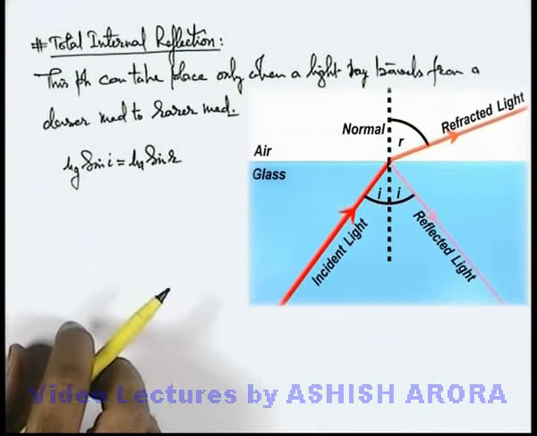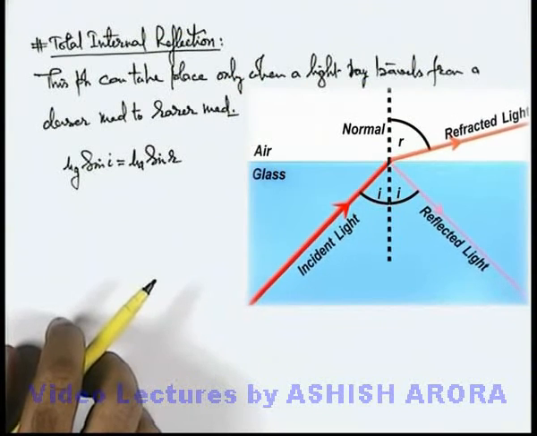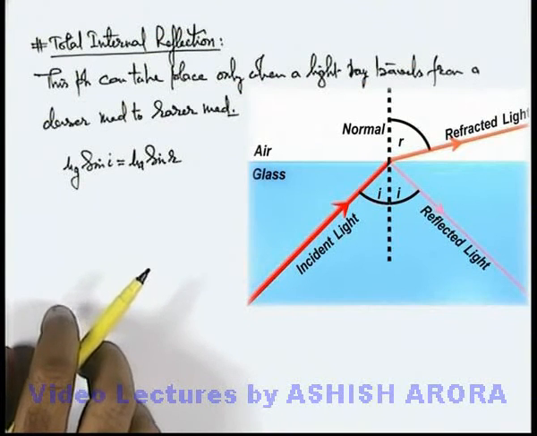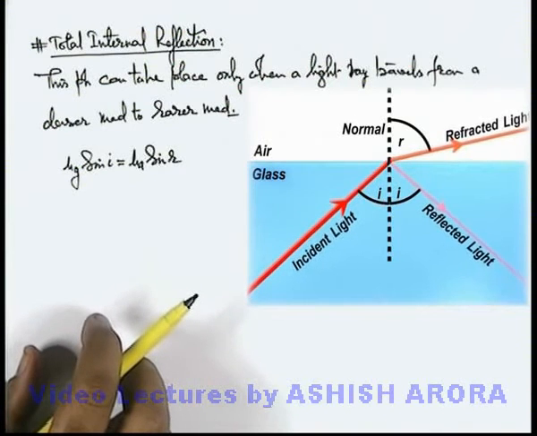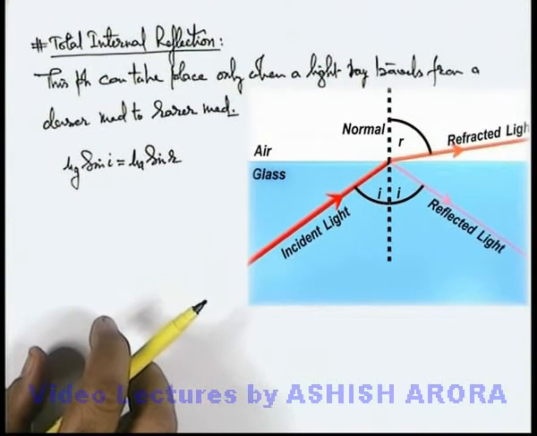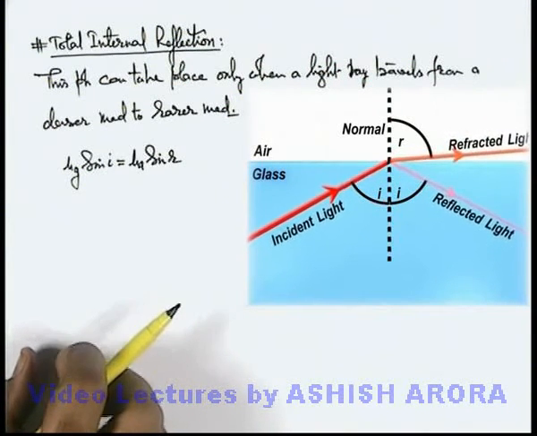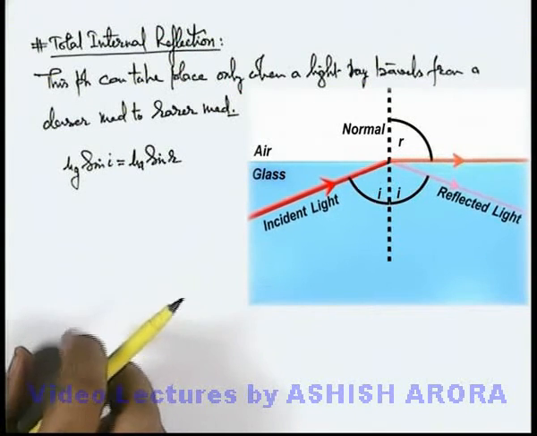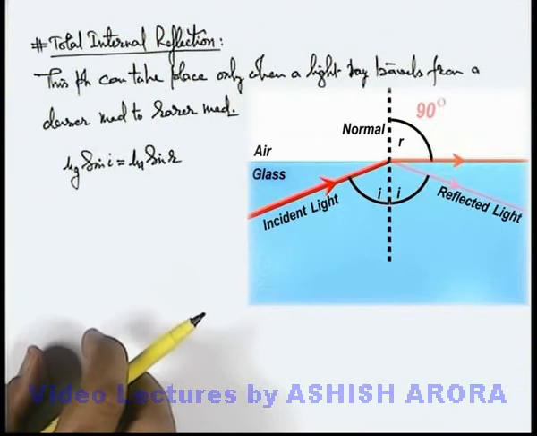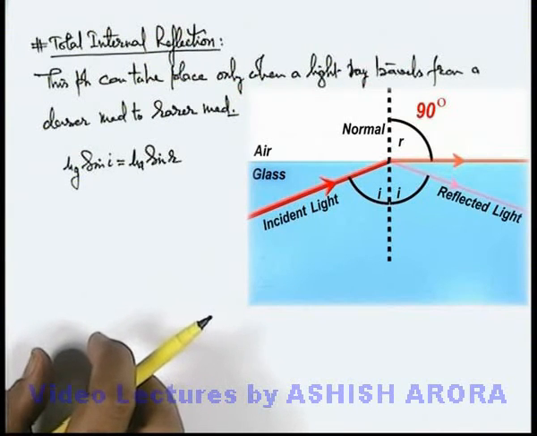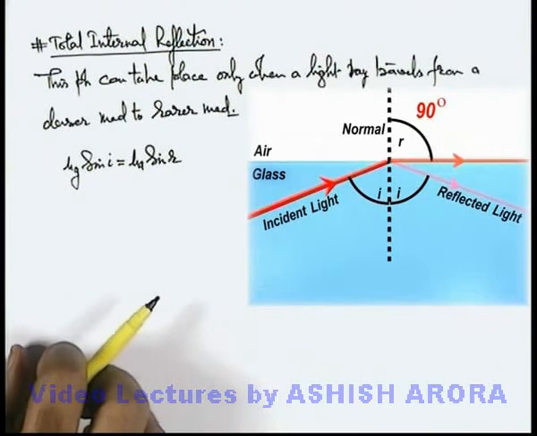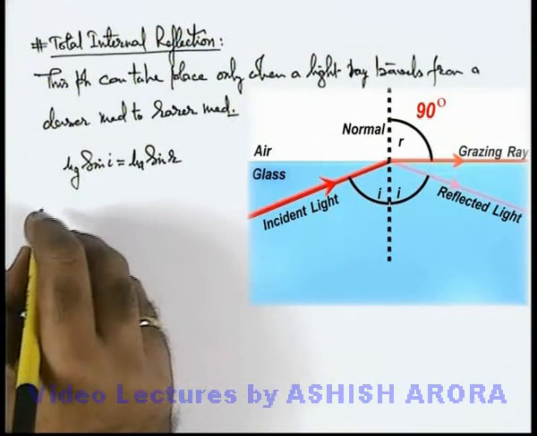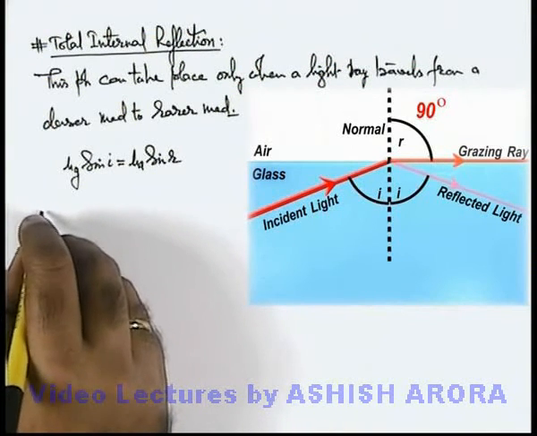Now if we increase the angle of incidence, you can see as I increases, the value of R also increases. And when the angle of incidence approaches a particular value, the value of R becomes 90 degrees. In such a situation, the refracted ray is grazing along the interface or boundary of the air and glass media. This is called a grazing ray. And here we can state this angle to be the critical angle.